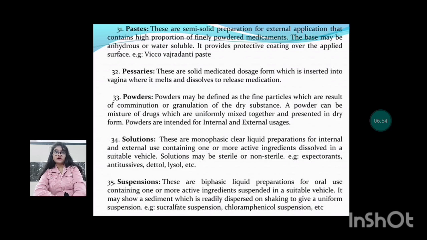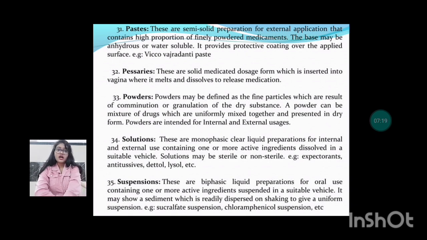Next are the pastes. These are semi-solid preparations for external application that contain a high proportion of finely divided medicament. The base may be anhydrous or water soluble. It provides a protective coating over the applied surface. Next are the pessaries. These are solid medicated dosage forms which are inserted into the vagina where they melt and dissolve to release medication.